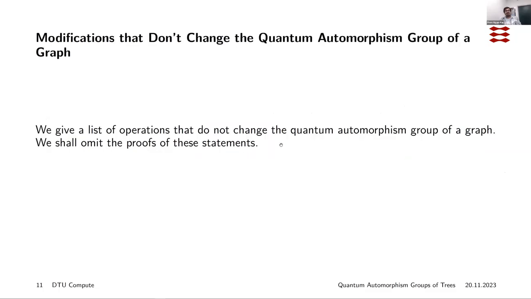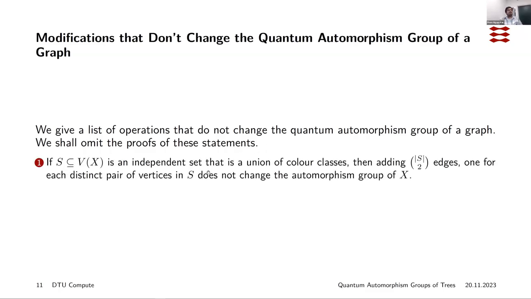So we now give a list of operations that do not change the quantum automorphism group of a graph. We will omit the exact proofs of these statements. Okay. So first we say that if a subset of the vertex set of X is an independent set that is a union of color classes, then adding, so let's choose two vertices, one for each distinct pair of vertices in S, does not change the automorphism group.